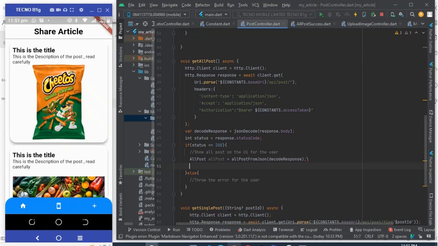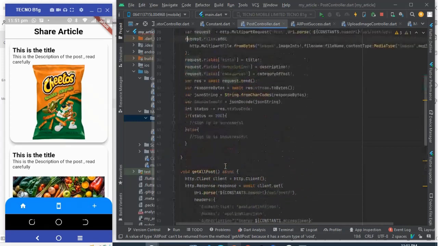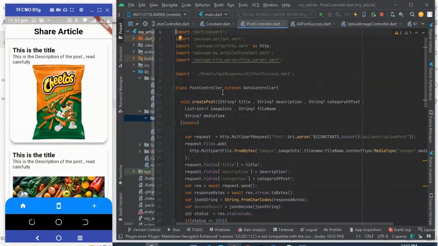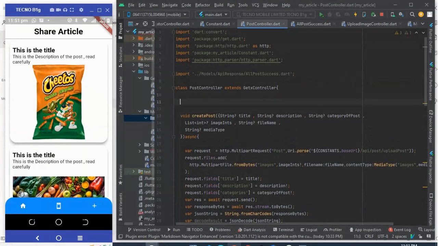So in here I'm gonna say return, that's it. But it's showing a red line because we did not make this nullable, but it doesn't need to return. Since we're using GetX, this controller is where we're going to apply GetX. At the top of the controller we're going to say a var.